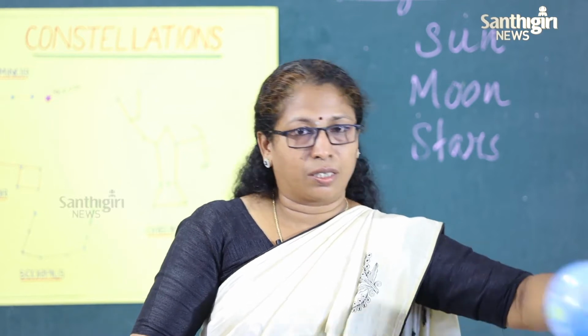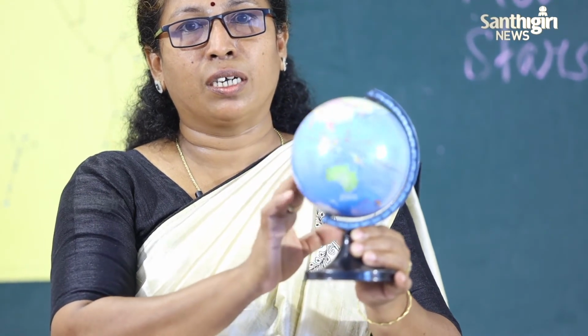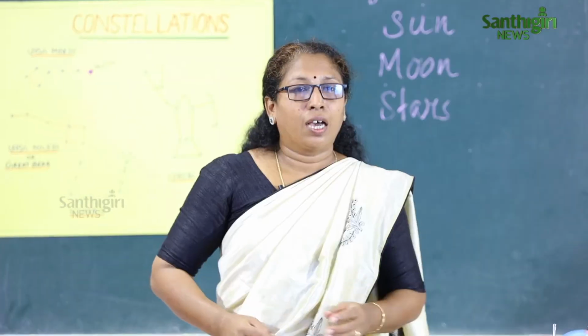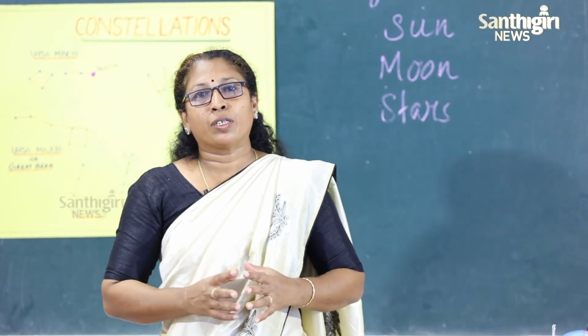Earth is one among the planets of the solar system. This is the model of the earth, which is rotating on its own axis and also moving around the sun.